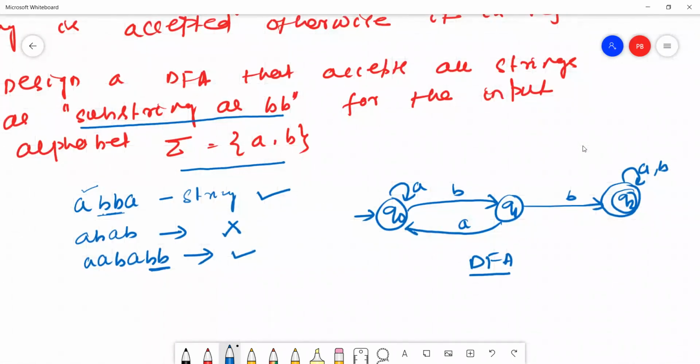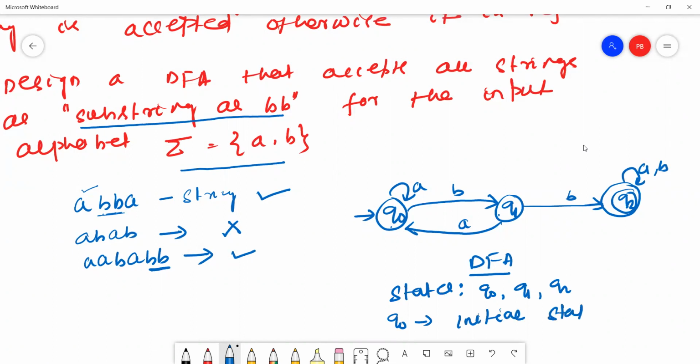Here the states are Q0, Q1, Q2. Q0 is my initial state.